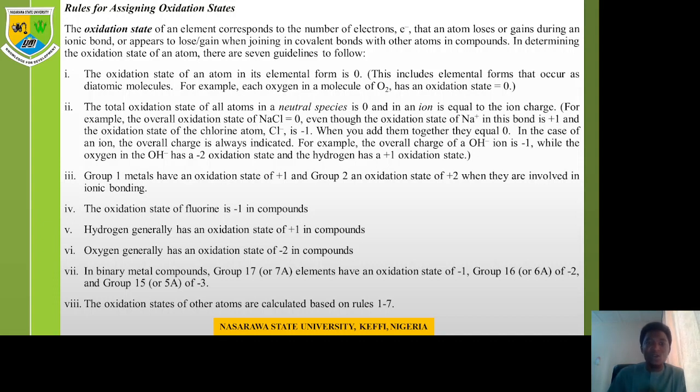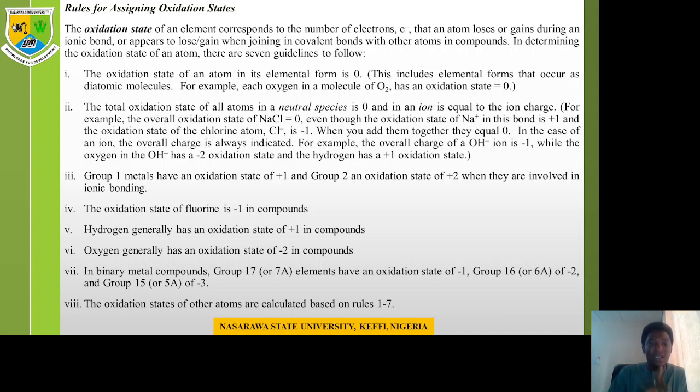Now, there are certain rules that have been assigned for the oxidation state of a compound, a molecule, or an ion. The oxidation state of any element corresponds to the number of electrons that the atom loses or gains during an ionic bond. Ionic bond means direct transfer, or it appears to lose or gain when joining in a covalent bond. Covalent bond means what? Sharing of electrons with other atoms in the compound. In determining the oxidation state of an atom, there are 7 guidelines to follow.